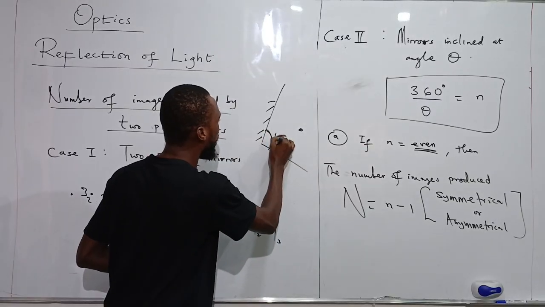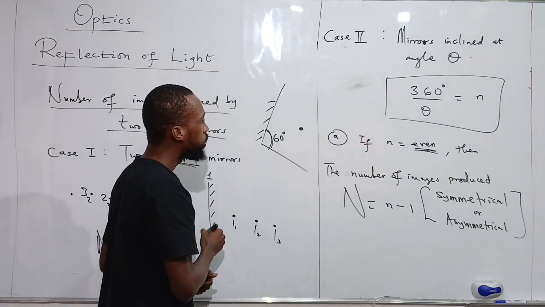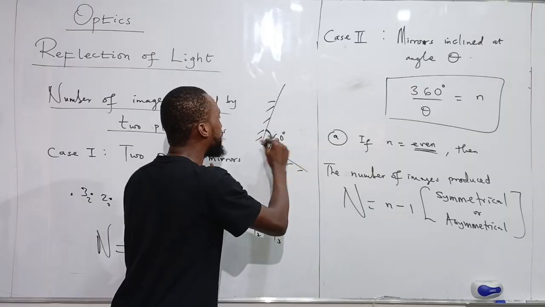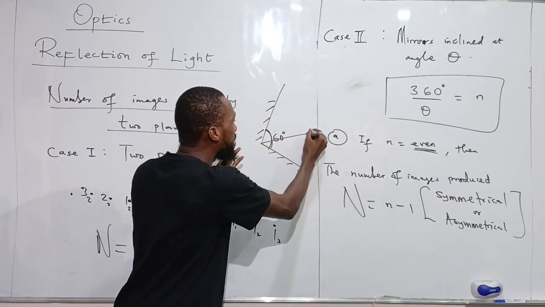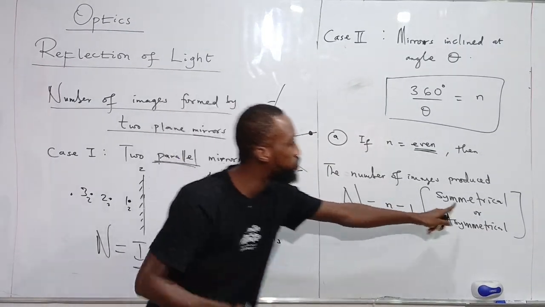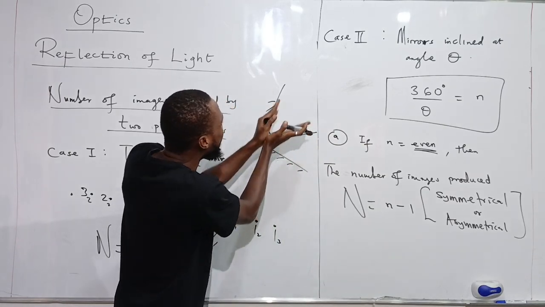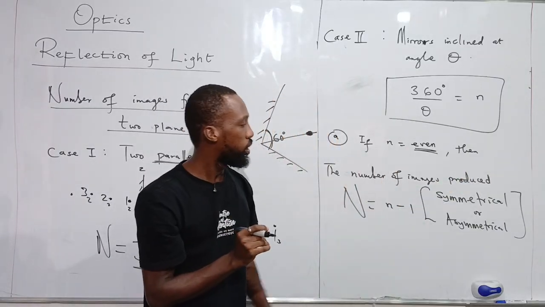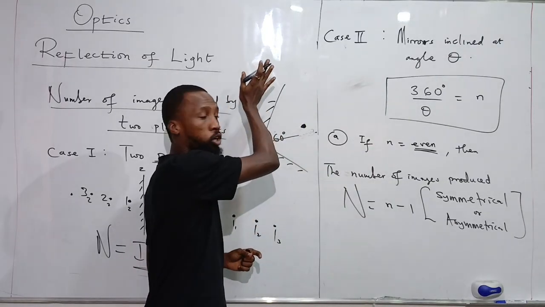This is what we are saying. If I have an object here, let's say the angle between the mirrors is 60 degrees. To place this object symmetrically between these two mirrors means that we are placing it at a point that is bisecting this angle into two parts. We are placing it in such a way that the object is appearing equally on the two mirrors. That is symmetrical placement. Asymmetrical placement means that we are placing it in such a way that it is appearing more on one mirror compared to the other.